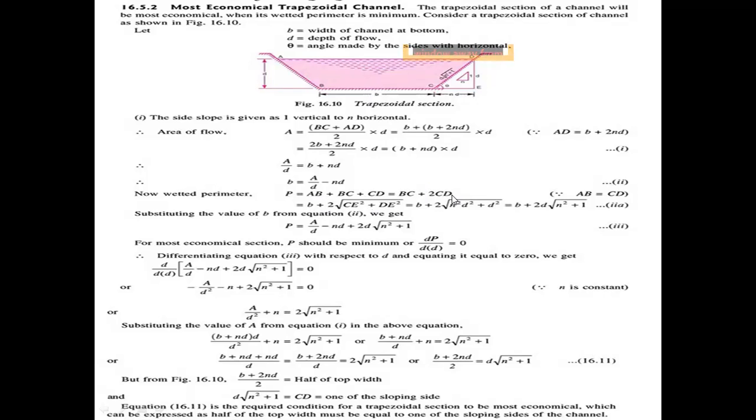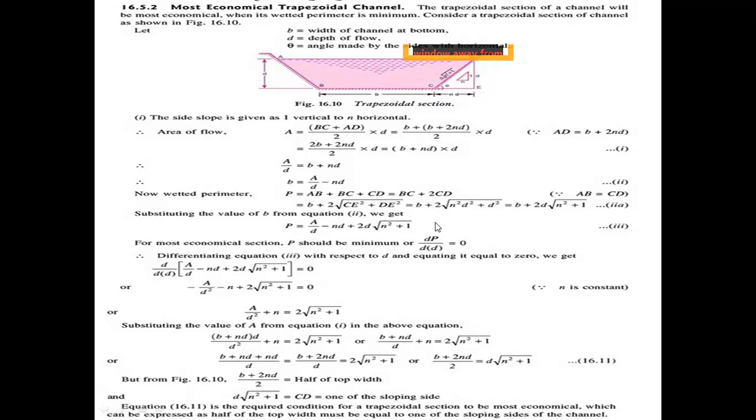We need the value of CD, and for that we use the Pythagoras theorem: b plus 2 into root of c square plus d square.